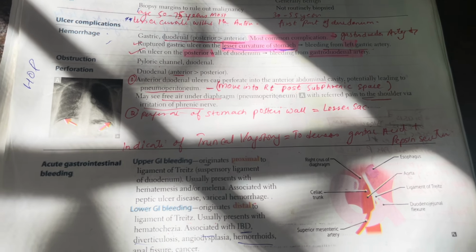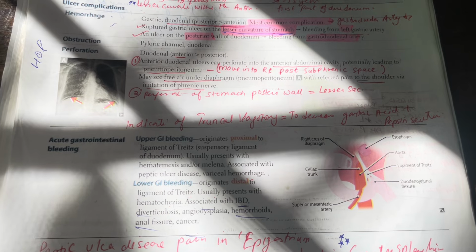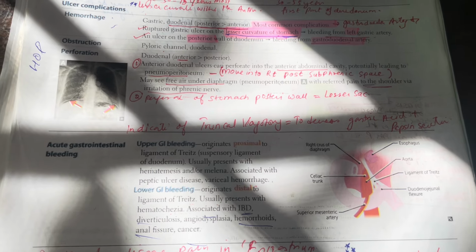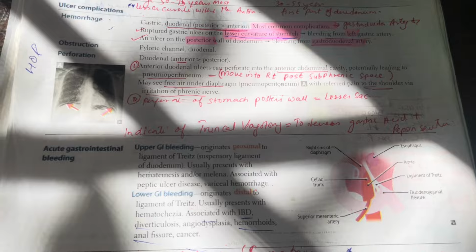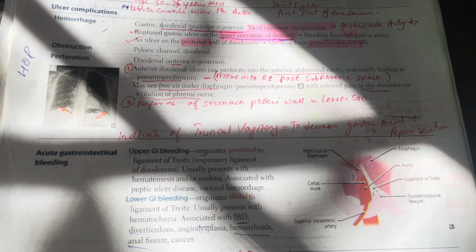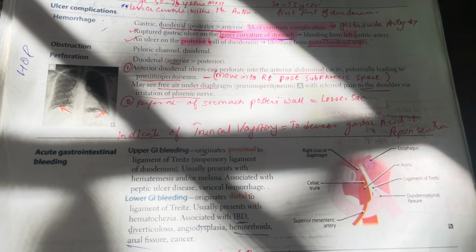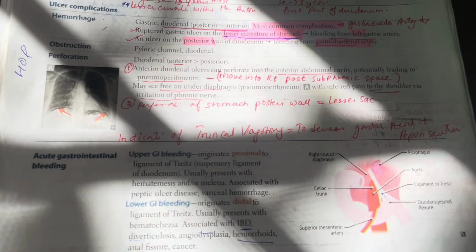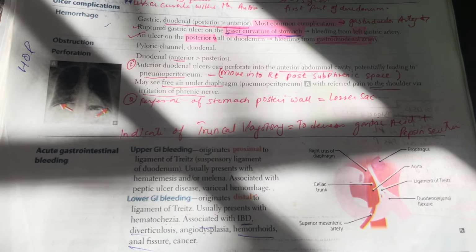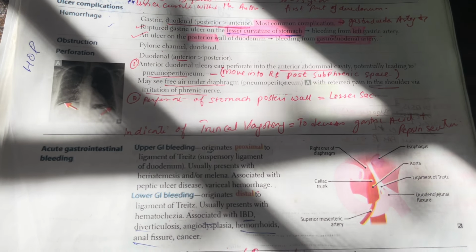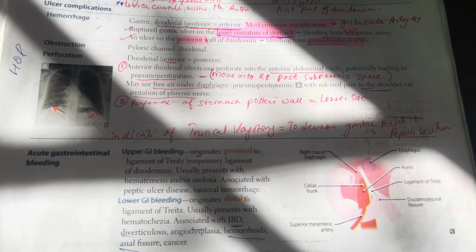Then there is acute GI bleeding: upper GI bleed and lower GI bleed. The upper and lower are divided by the ligament of Treitz, the suspensory ligament of the duodenum; proximal to it is the upper GI bleed and distal to it is the lower GI bleed. The upper GI bleed presents with hematemesis and melena and is associated with peptic ulcer disease as well as variceal hemorrhage. The lower GI bleed usually presents with hematochezia, associated with IBD, diverticulitis, diverticulosis, angiodysplasia, hemorrhoids, anal fissure, and cancer, which we are going to talk about in more detail in the next video.